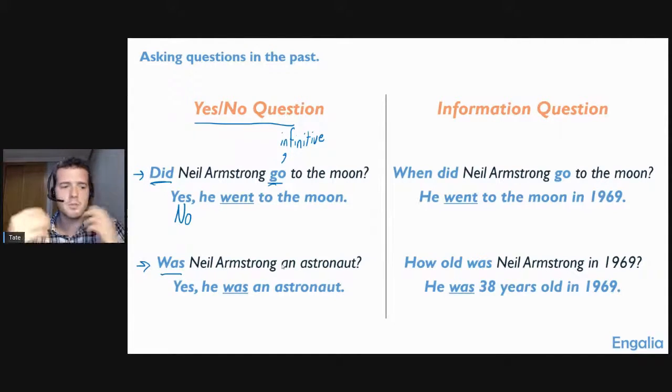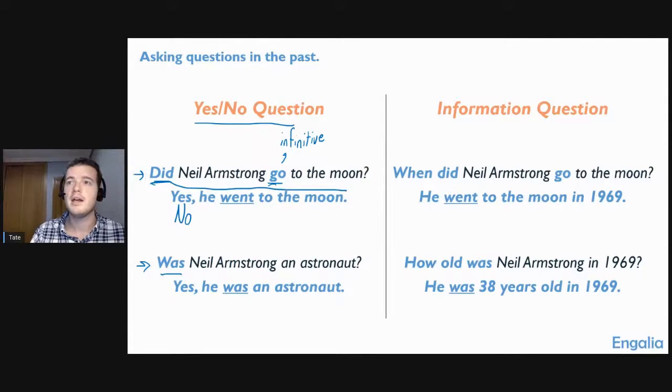Now, the more difficult part, the part where I hear a lot of people making a lot of mistakes, even at the very high levels, is with these information questions. And I want you to notice something here. We have our question over here. It says, did Neil Armstrong go to the moon? And here you can see the exact same structure in this sentence. But all we need to do is add an information question word in front of that question.